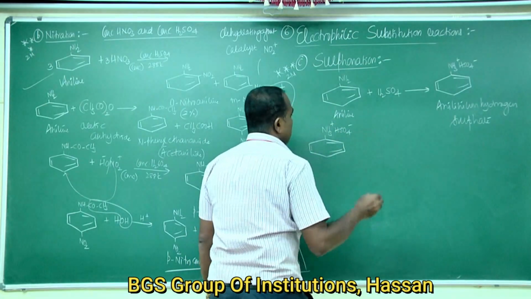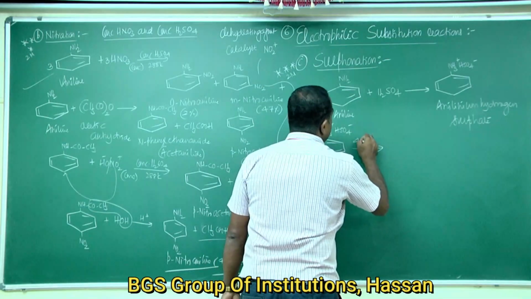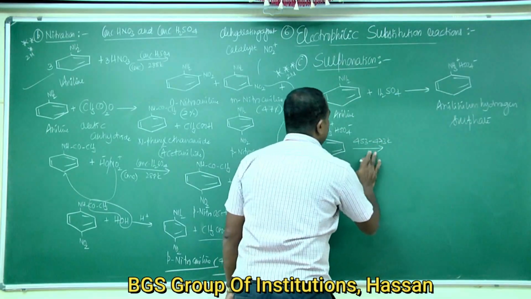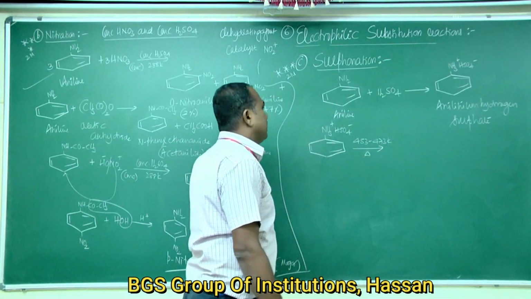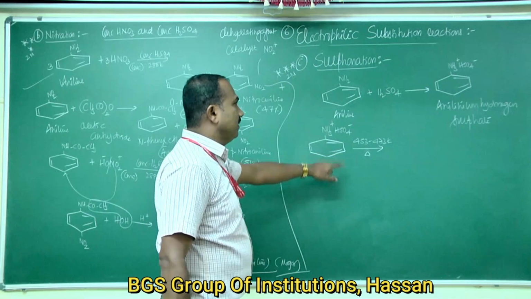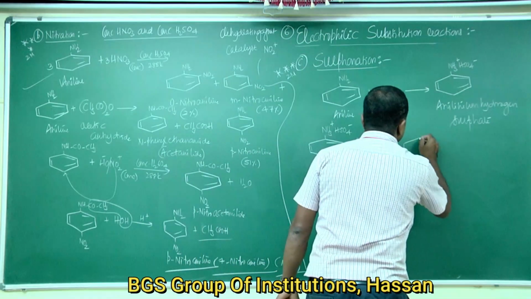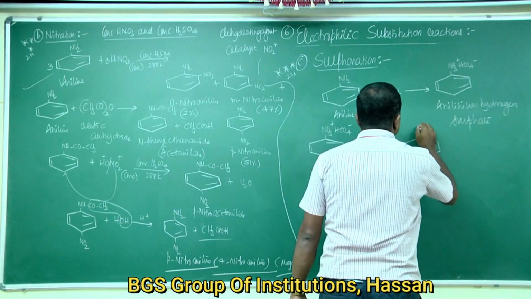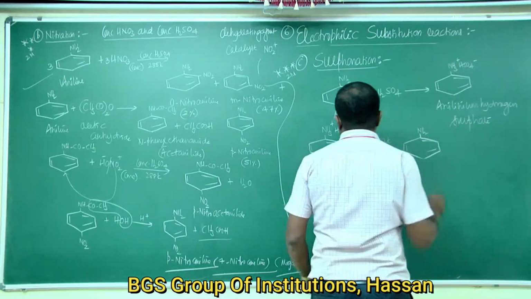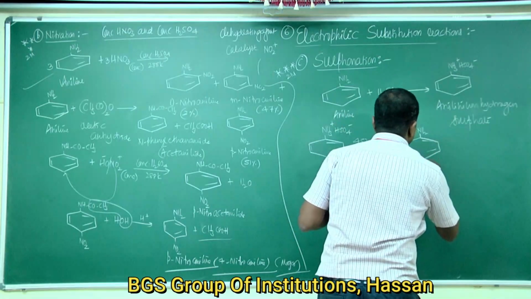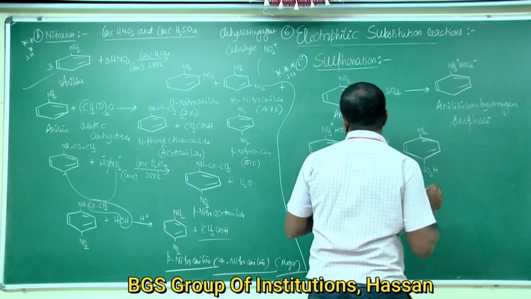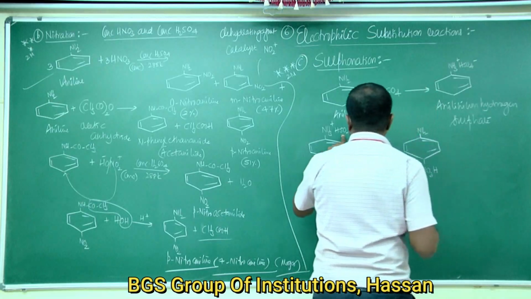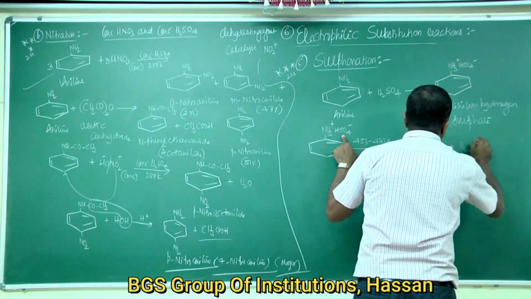Anilinium hydrogen sulfate on heating at a temperature of 453 to 473 Kelvin gives the benzene ring connected to NH2 and SO3H, plus H2O.